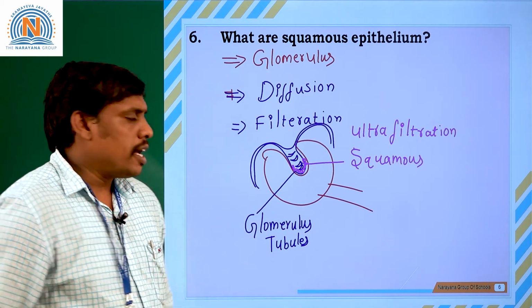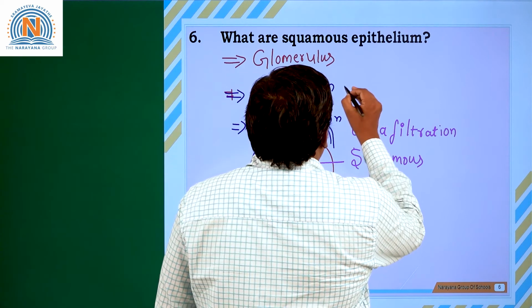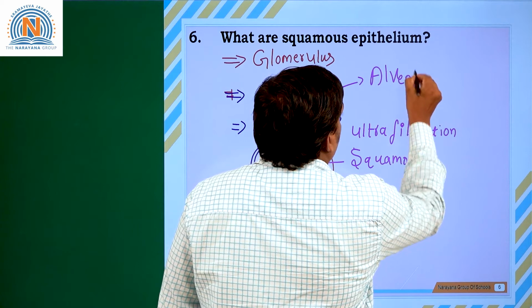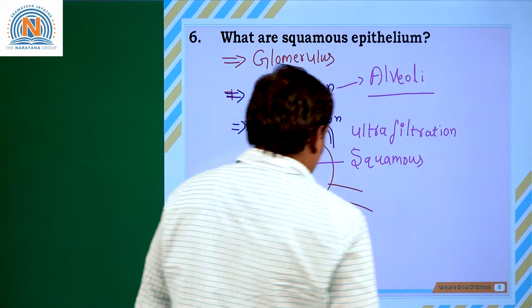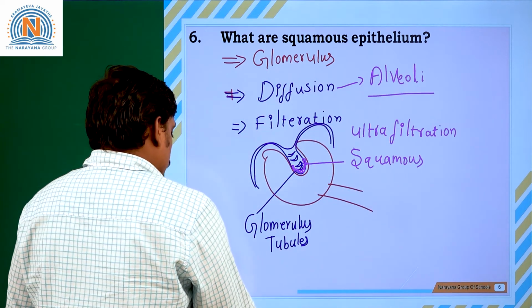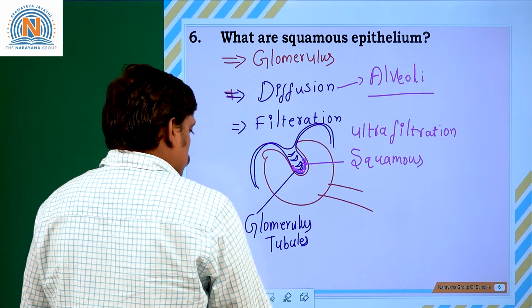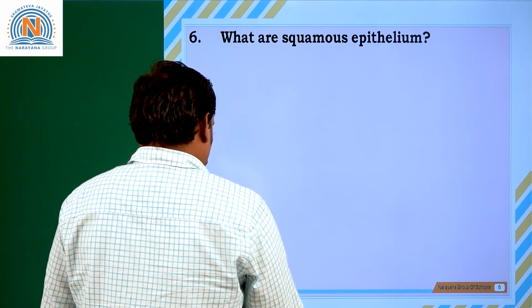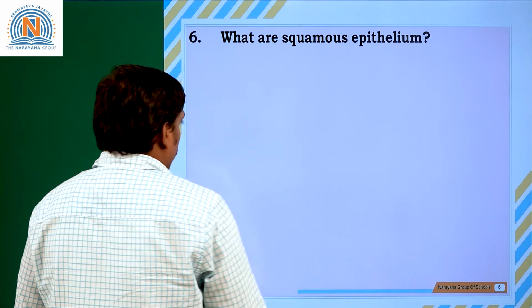So in our body, especially, diffusion takes place in the alveoli. Diffusion takes place in alveoli. How the process of diffusion takes place in alveoli, I want to explain through a diagram. Let us see how the diffusion process takes place in alveoli.